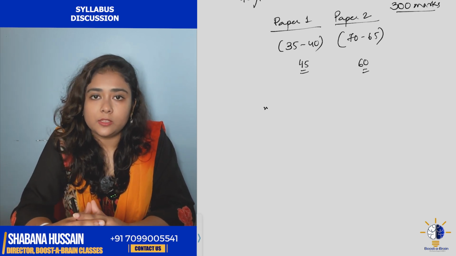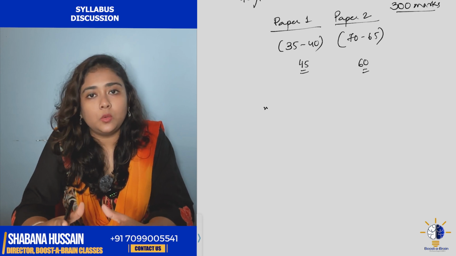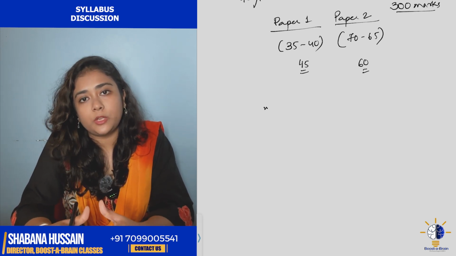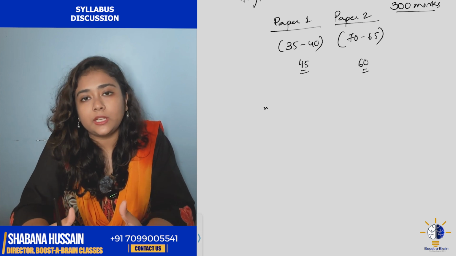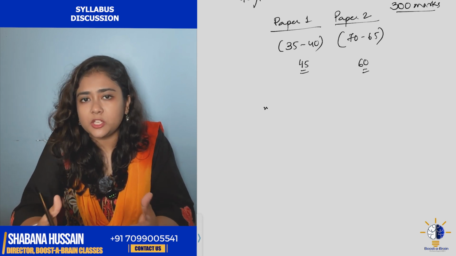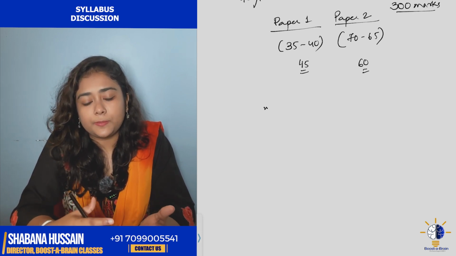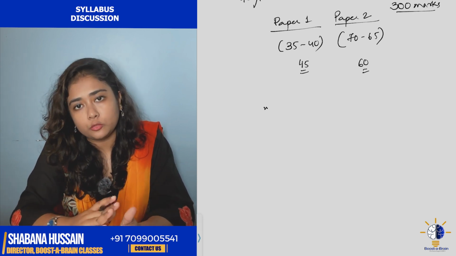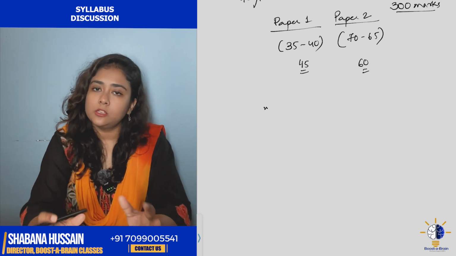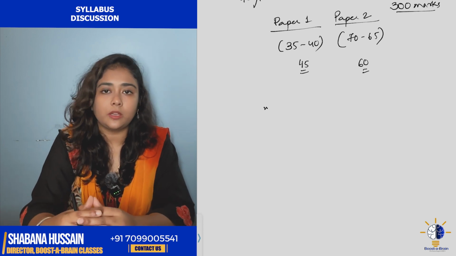For the current affairs, what you can do is download our app, which is the Booster Brain app, where we provide current affairs for free. So go through the current affairs. Also, for the current affairs, you just need people and development, higher education and ICT related current affairs. So you don't have to go through the entire current affairs part. Just target these 3 units and go through the current affairs.